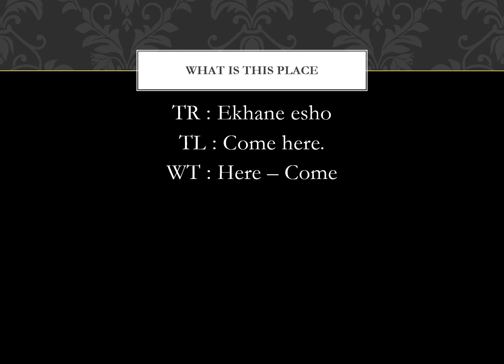Again, a quick example to clarify how the different pointers work. So Esho we already know because our lesson names all start with Esho Bangla Shikhi, come, let's learn Bengali. So esho means come. Ekhane esho means come here. Now in this case, if I am the speaker and I say come here, that means come to where I am sitting or standing. It exactly works the same way in Bengali. Ekhane esho means come to where I am.